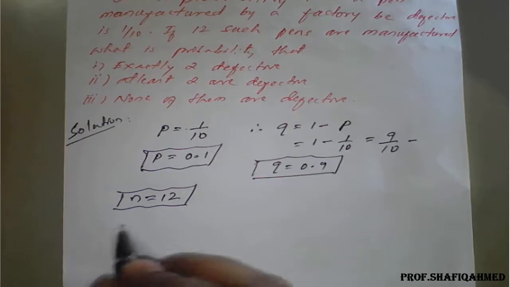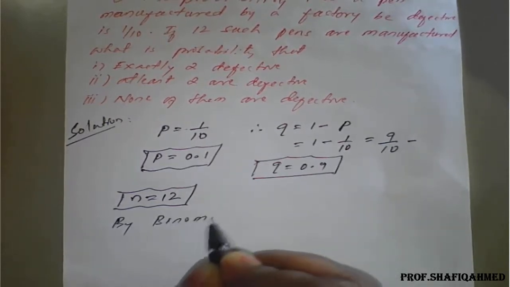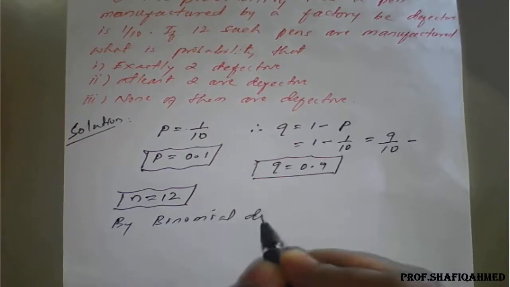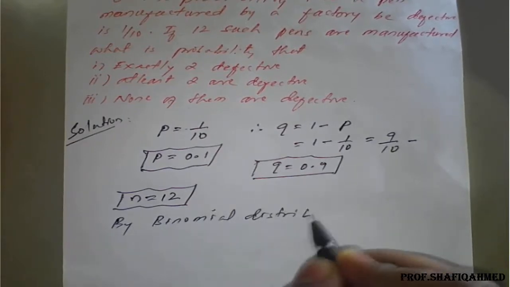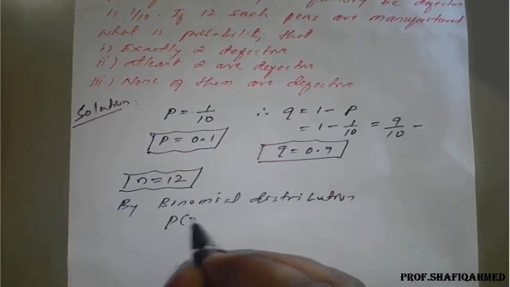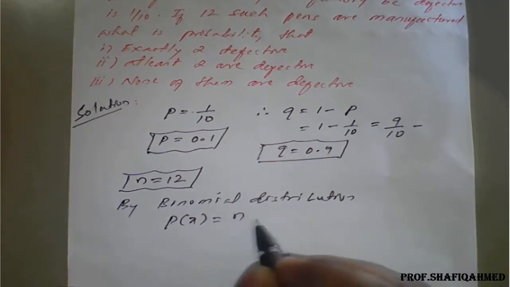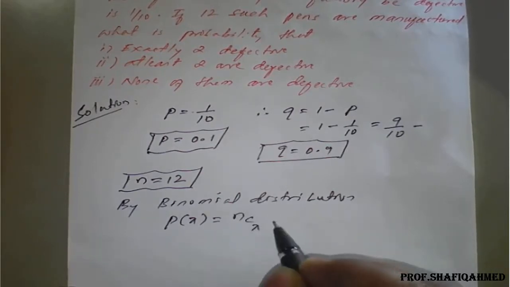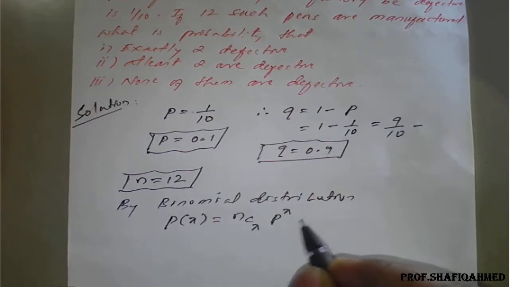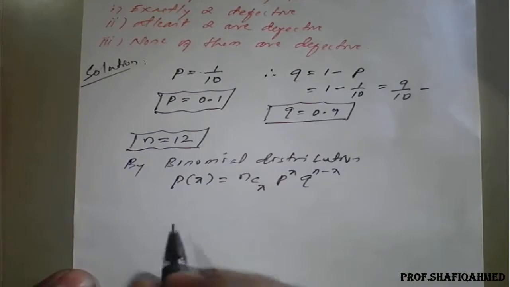So by binomial distribution, P of x, the probability of success, is given by nCx p raised to x q raised to n minus x. Which values we know, we will enter.